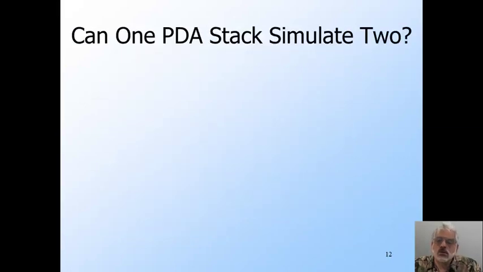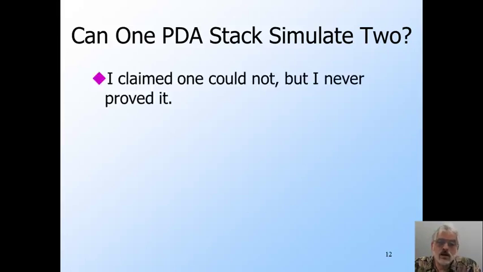There are a number of questions about the mysteries of proofs and the logical rules one can use, and a number of these questions arose in a thread about why I claim that one stack, as in a pushdown automaton, could not simulate two such stacks. I didn't prove that point, and in fact it is more than a little vague. What does it mean for one stack to simulate two stacks?